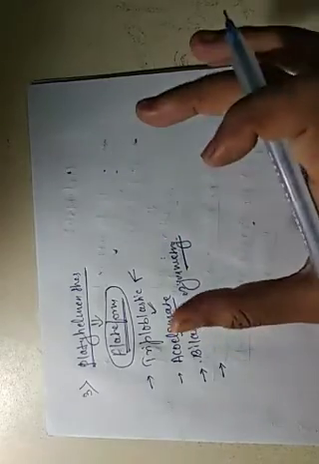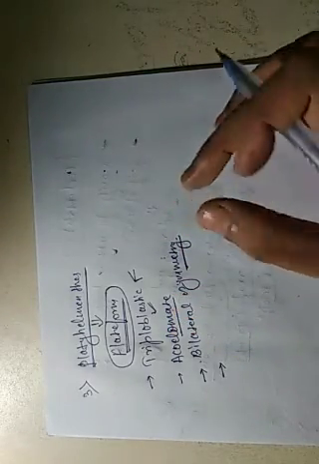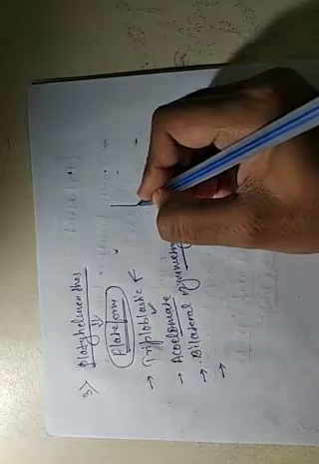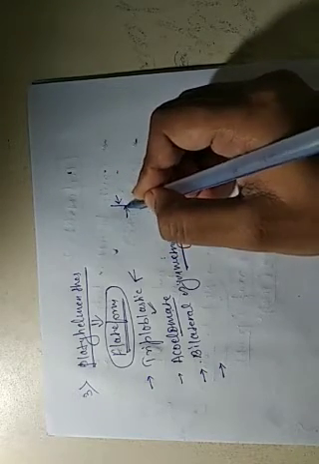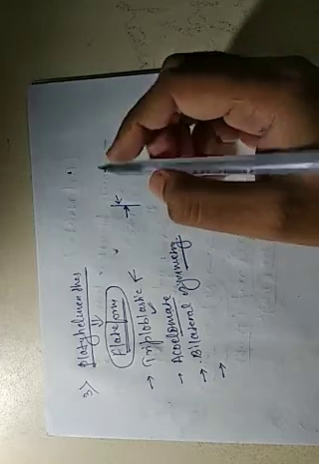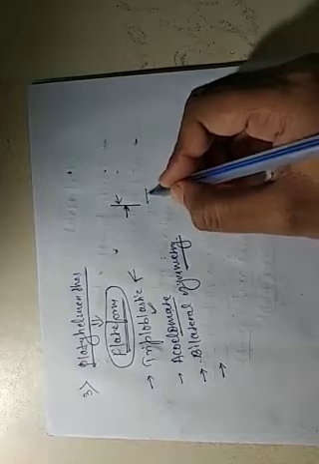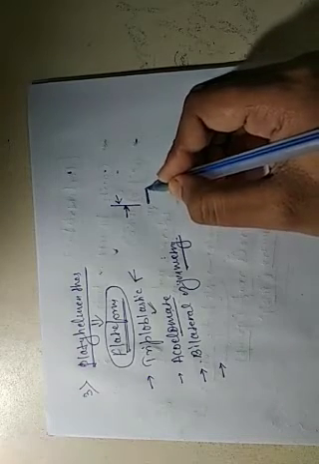The back side is called the dorsal side, and the front side is called the ventral side. The body is dorso-ventrally flat, meaning its thickness is not much.